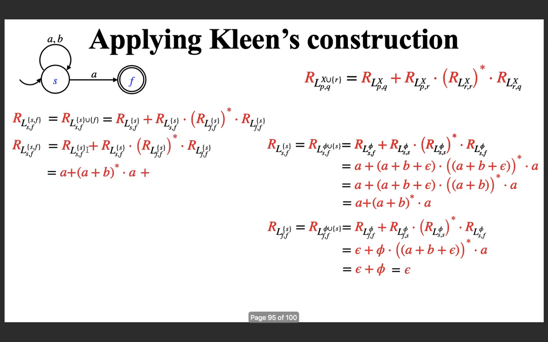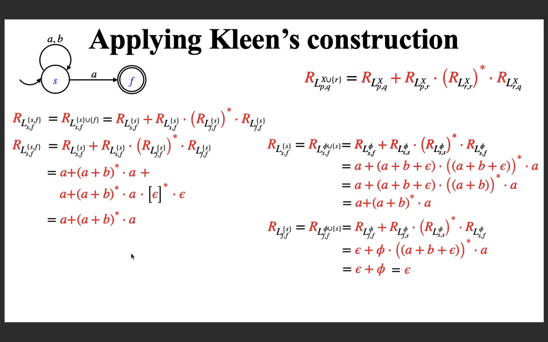This is the value we found for this, plus the same formula here, followed by FF star, that is epsilon star, followed by the same FF, which is epsilon, and epsilon star is epsilon, and concatenation with epsilon is this itself. So you will get this as the final result.